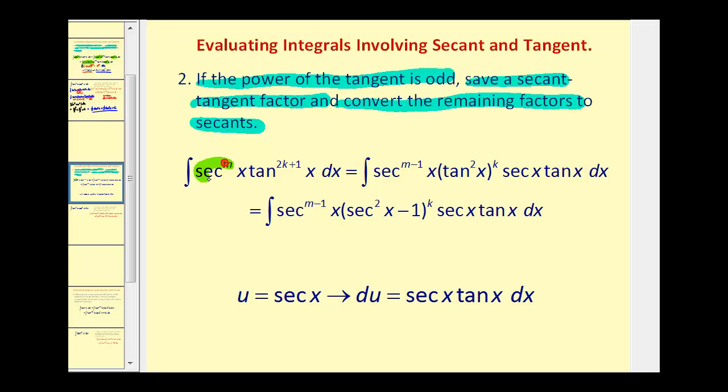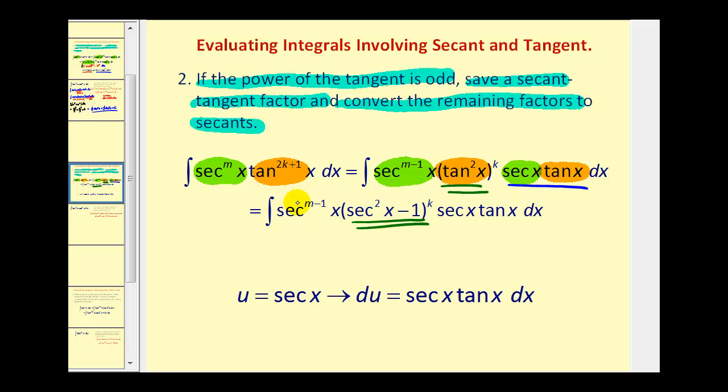So notice the secant to the power of m will become secant to the power of m minus 1, and then an extra factor of secant. And then given this odd power of tangent, we'll save one factor of tangent here, leaving an even power of tangents here. So again, the result was we saved a factor of secant x tangent x. And then we'll convert these tangent squared x's to secant squared minus 1.